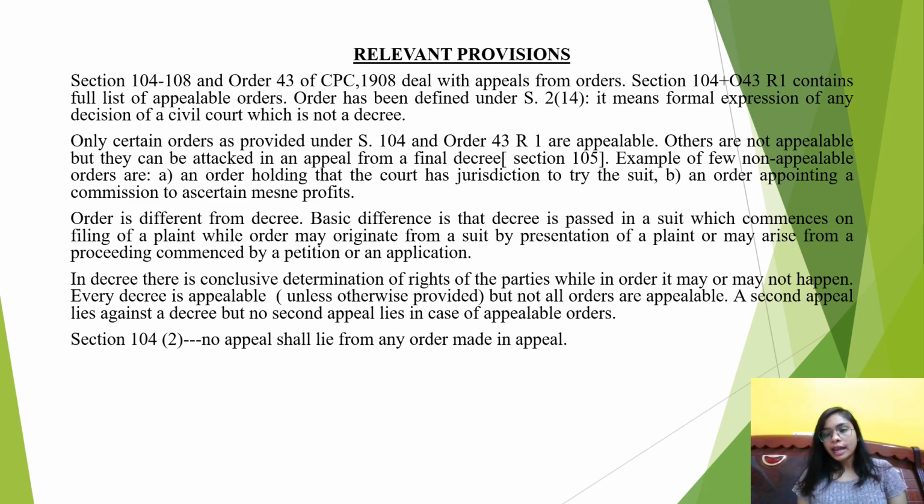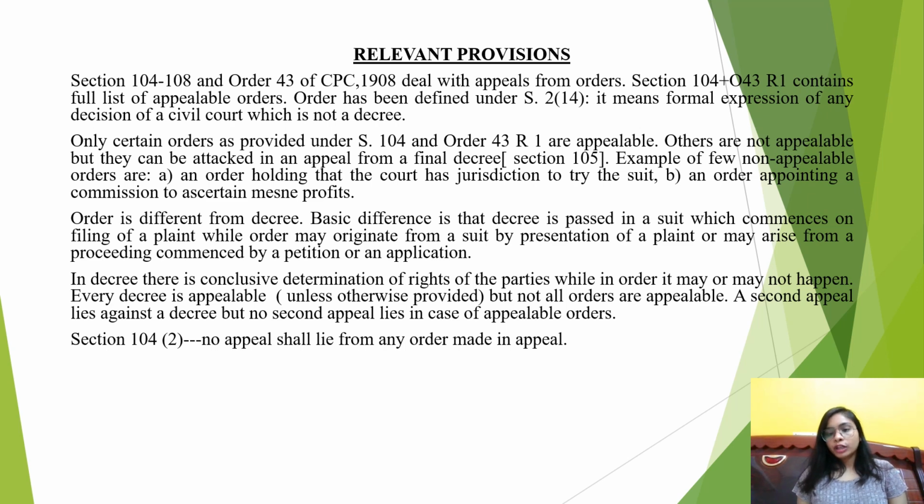Now we have studied that every decree is appealable, unless of course otherwise provided. But as far as orders are concerned, not all orders are appealable. Only the orders that are provided under section 104 and order 43 rule 1 are appealable. Now when we talk about decree, a second appeal also lies against decree, but no second appeal lies against appealable orders. So with regard to second appeal against orders, you can also refer to section 104 clause 2, which says that no appeal shall lie from any order which has been made in an appeal.